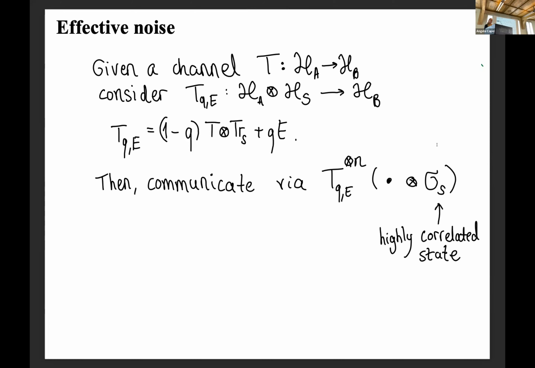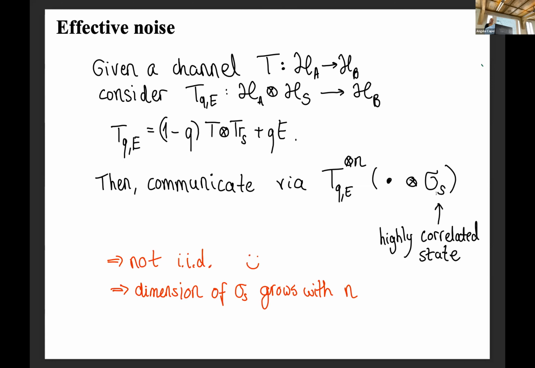There have been similar considerations by a group in Munich, in Holger Boche's group, where they call this sort of communication scenario jamming the jammer. It's jamming the channel. In their case, they also prove some coding theorems for that, but they have an assumption on the dimension of this state. So they consider a jammer putting some state into your channel that is tensored with your normal input, and your output has to take that into consideration. They can do something there, but